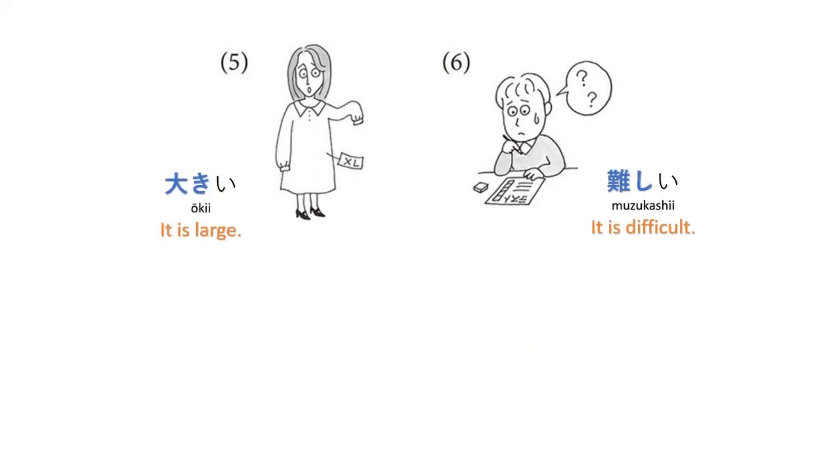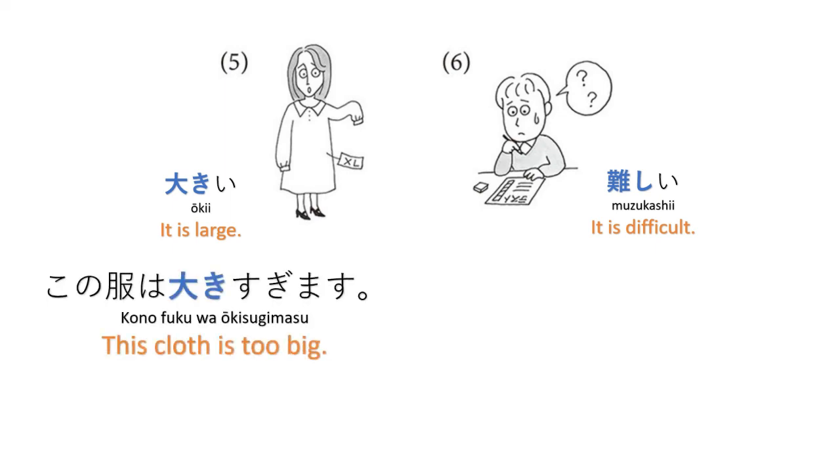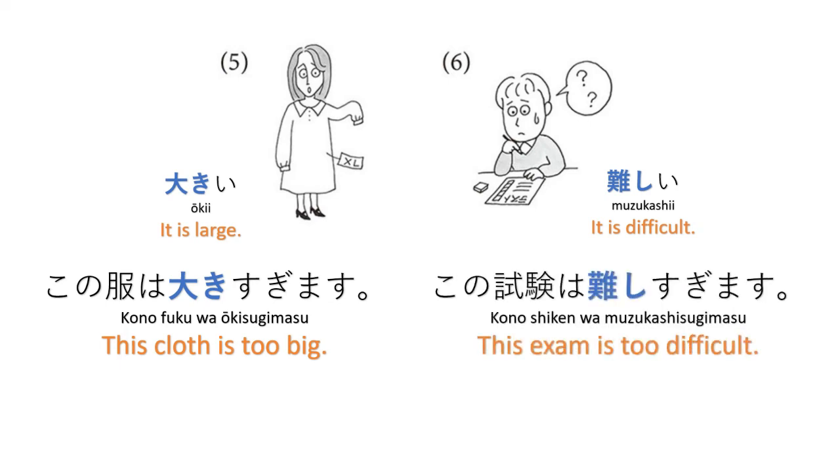Our next, ooki, too large. It is large. So we want to say too large, and muzukashii, too difficult. It is difficult. For number 5, kono fuku wa oki sugimasu. This cloth is too big. Kono shiken wa muzukashi sugimasu. This exam is too difficult.